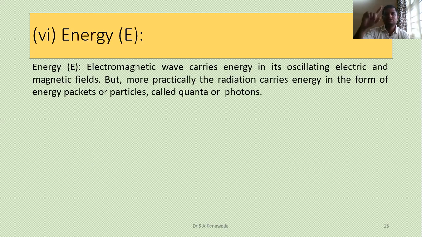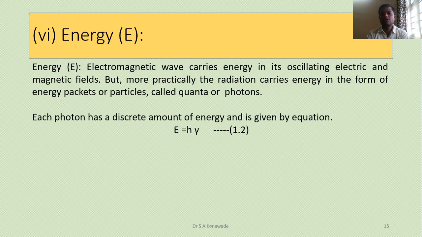Electromagnetic radiation has mutually perpendicular electric and magnetic fields, and these fields carry energy. But more practically, radiation carries energy in the form of energy packets or particles, which we call quanta or photons. In simple language, this energy is in the form of energy packets, energy particles we call photons.